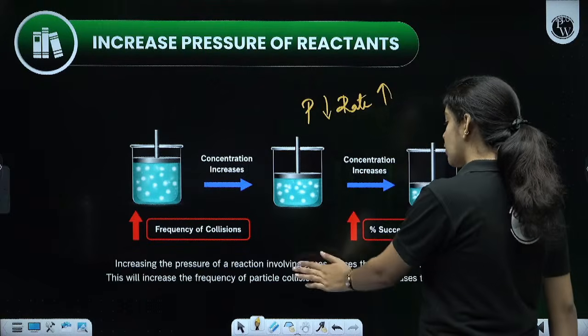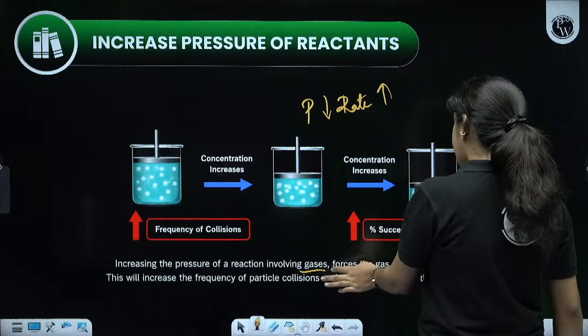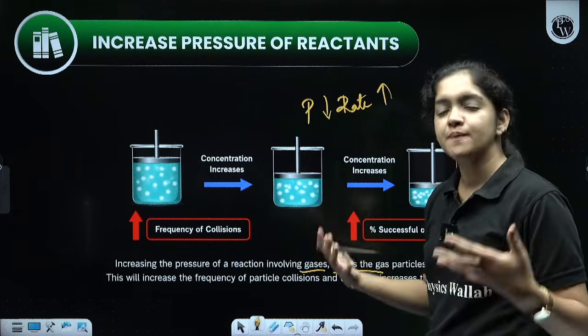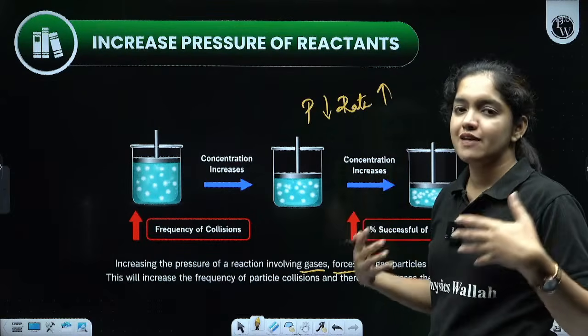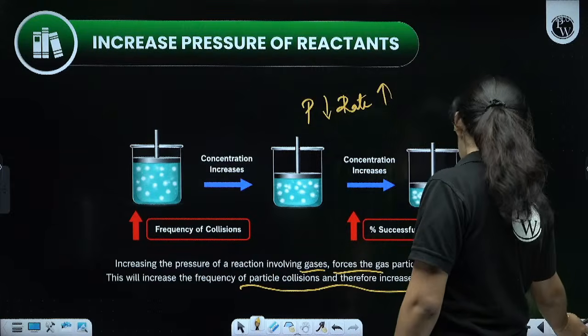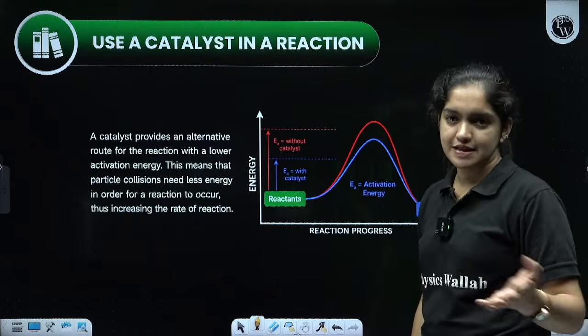Increasing the pressure involves gas. Gas has the force of attraction. What happened to the force of attraction? And the force between the particles, what will happen? They will move closer and they will start to dissolve, which will increase the frequency of particle collisions, therefore increasing the rate of the reaction, like we already discussed in the previous topic.